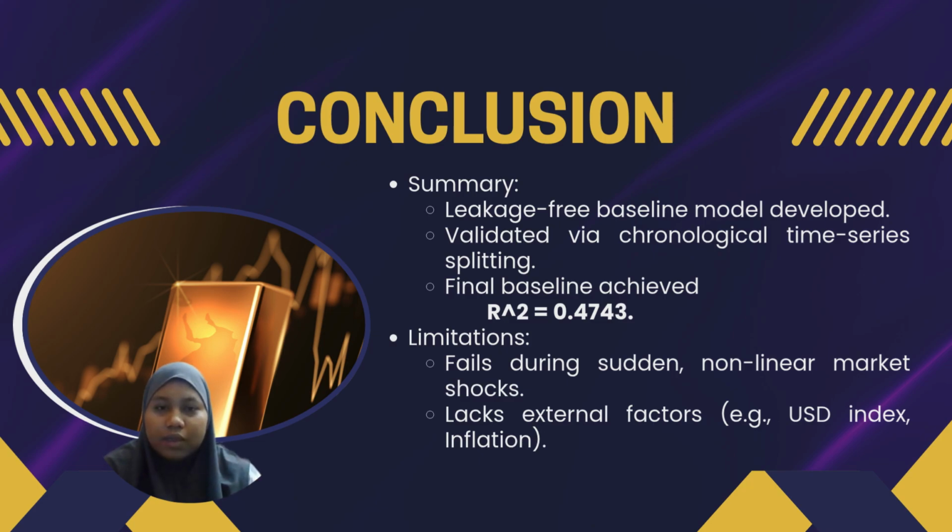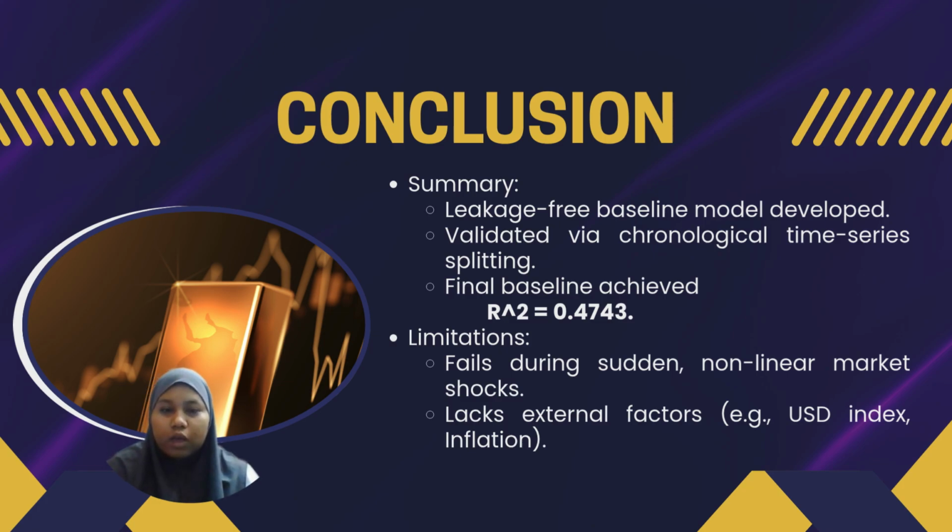To conclude, the baseline sets a clear foundation for this project. By using a strict time series split, I ensured that our model evaluation is completely free of leakage on unseen data. The model achieved an R-squared score of 0.4743. This means a simple straight line can explain about 47% of the gold price changes.